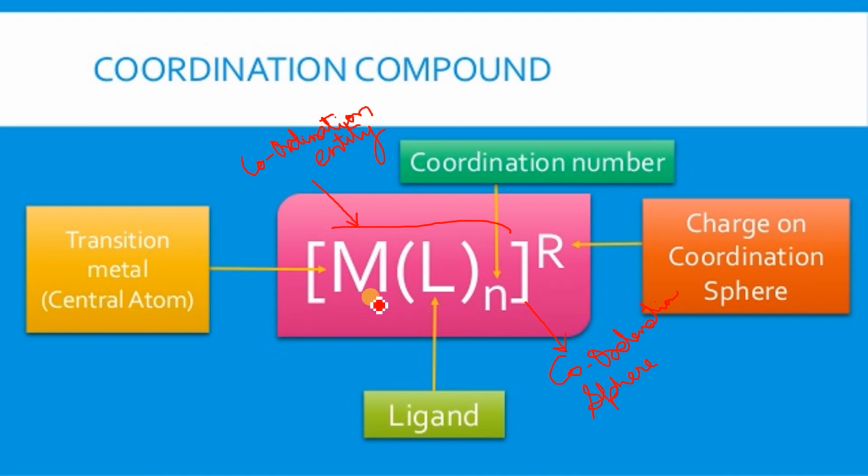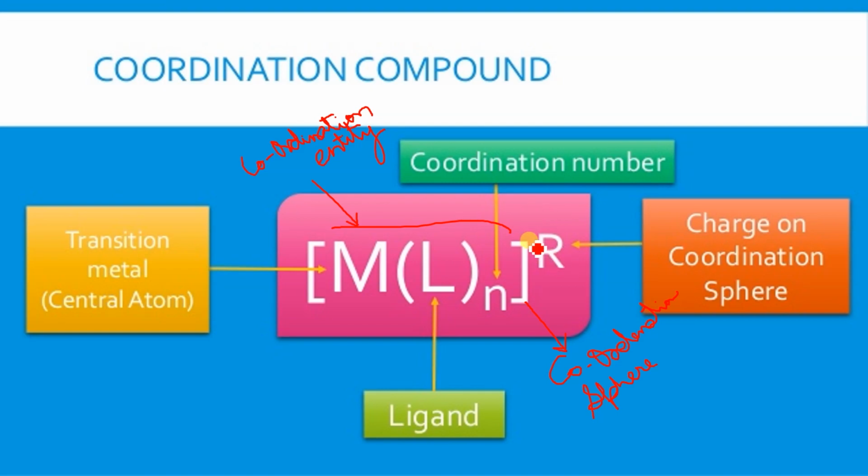This will be a transition element only. That means in general 95-98% you can say that it is a d block element. Then whatever substances, elements, molecules, groups are there inside the coordination sphere except the metal, they are called ligand. And the number of ligands is called coordination number. And on the coordination sphere there might be a plus charge or minus charge, so that is called the charge on the coordination sphere. Did you get that?